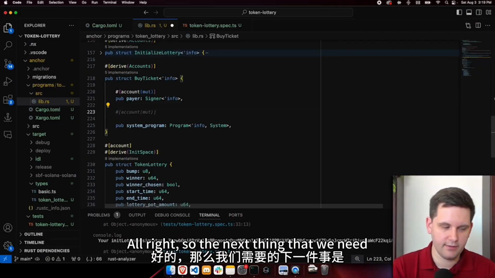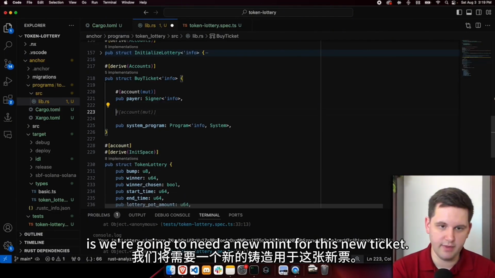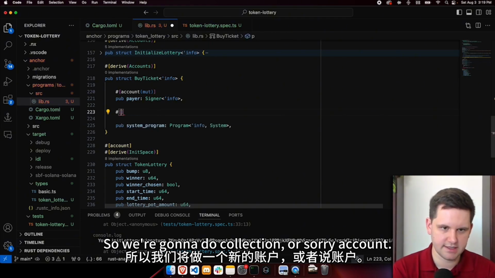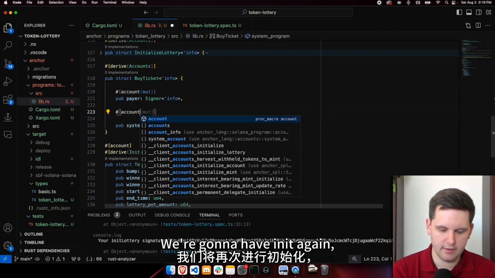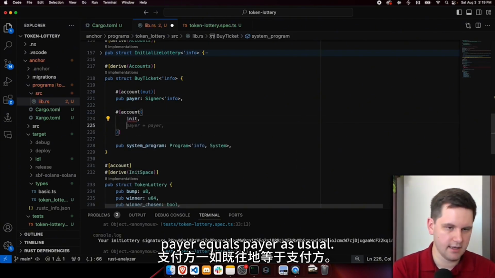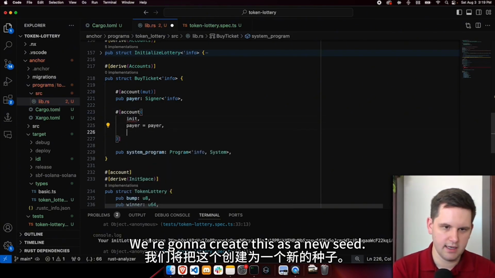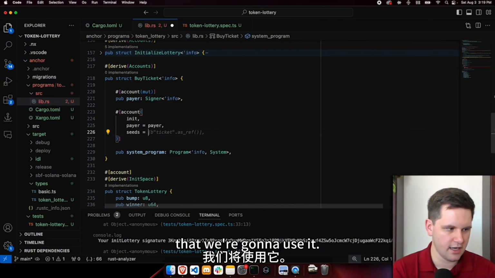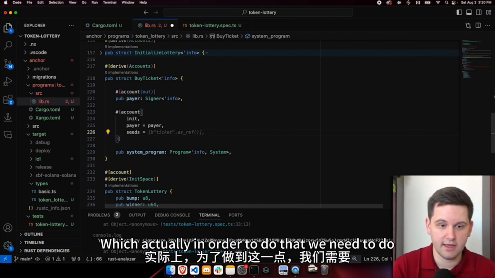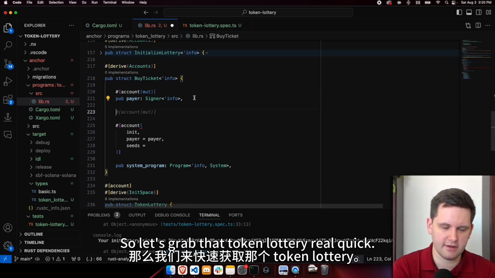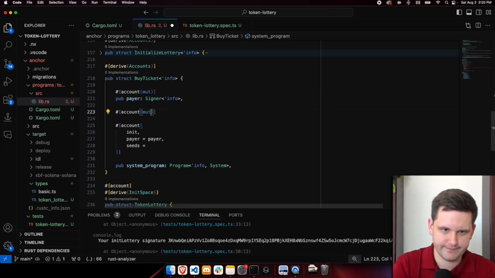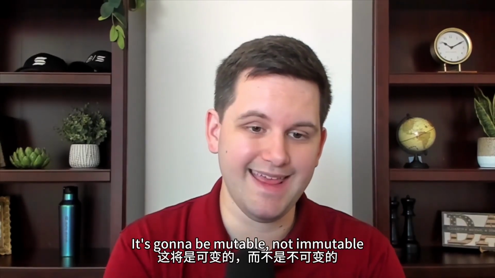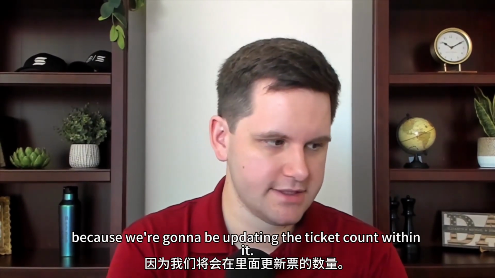All right, so the next thing that we need is a new mint for this new ticket. So let's initialize a new mint. So we're going to do account. We're going to have it init again, payer equals payer as usual. We're going to create this with a new seed. It's going to be the specific token lottery number that we're going to use, which, in order to do that, we need the lottery as well. So let's grab that token lottery real quick. This is going to be mutable, not immutable, because we're going to be updating the ticket count within it.